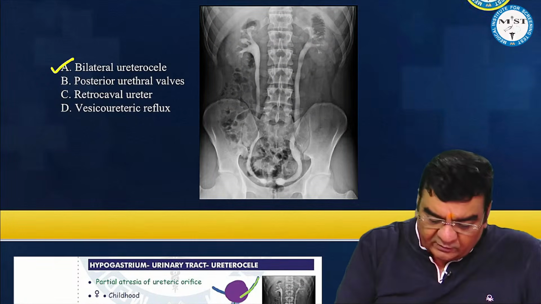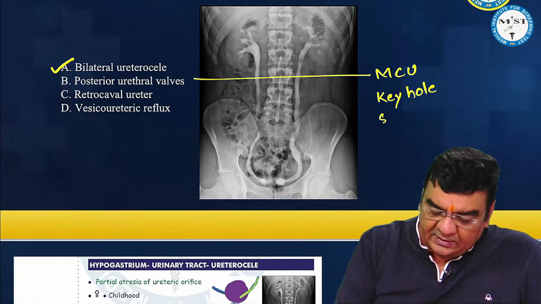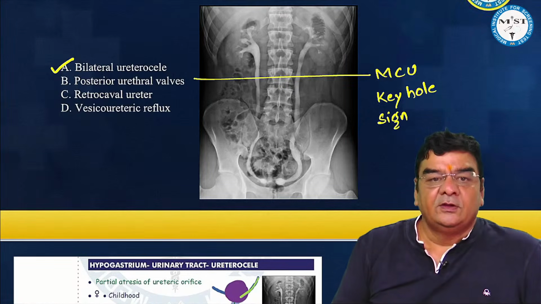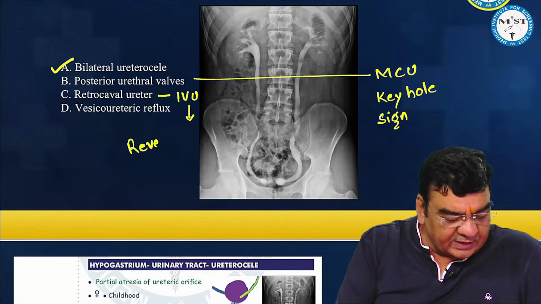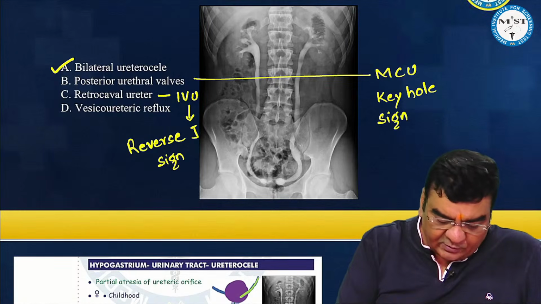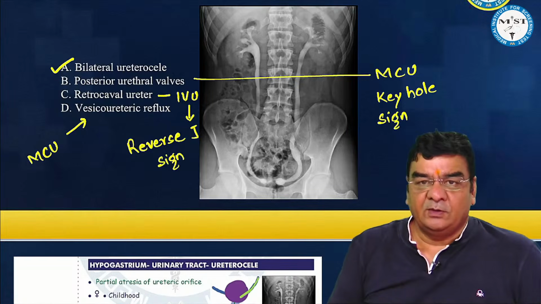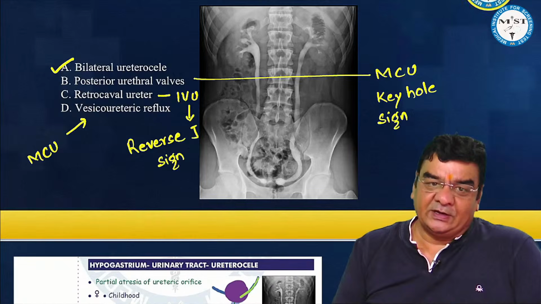In posterior urethral valves, an MCU would have been done, where we can even see a keyhole sign. In a retrocaval ureter, we generally do an IVP or IVU, and we find a reverse J sign. And in vesico-ureteric reflux, we do an MCU, that is micturating cysto-urethrogram, where we can see reflux of the contrast from the bladder going up into the ureter.